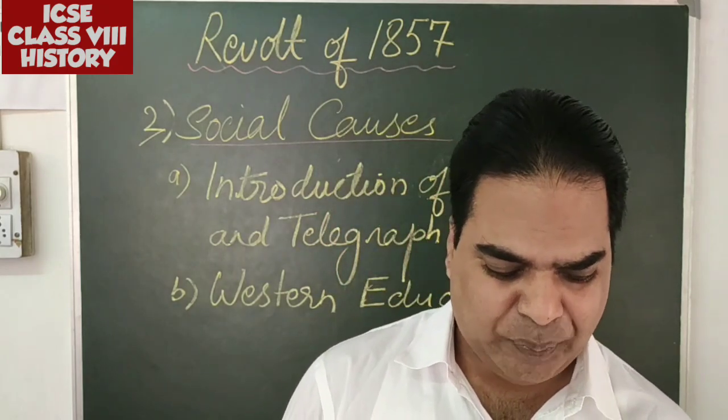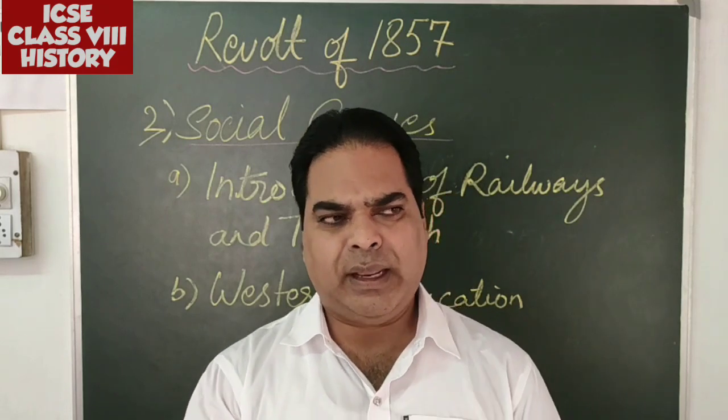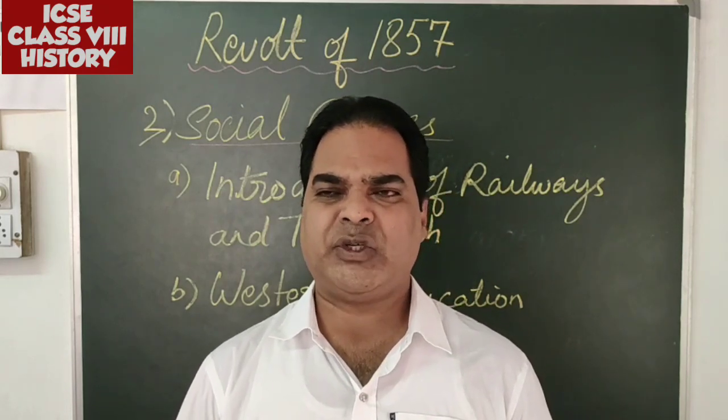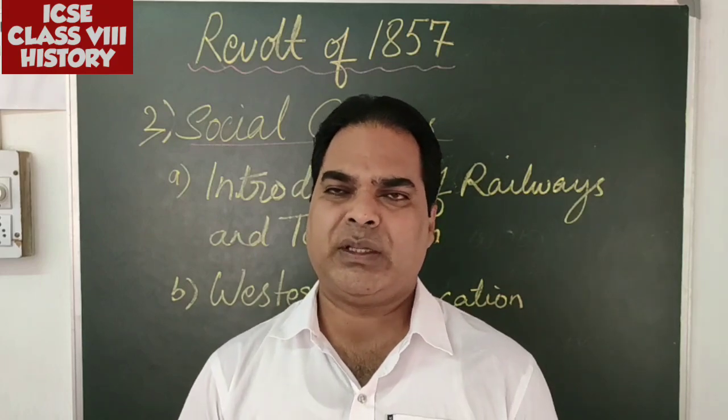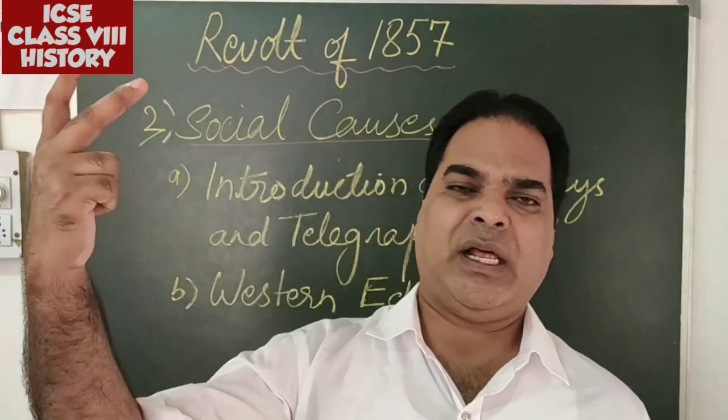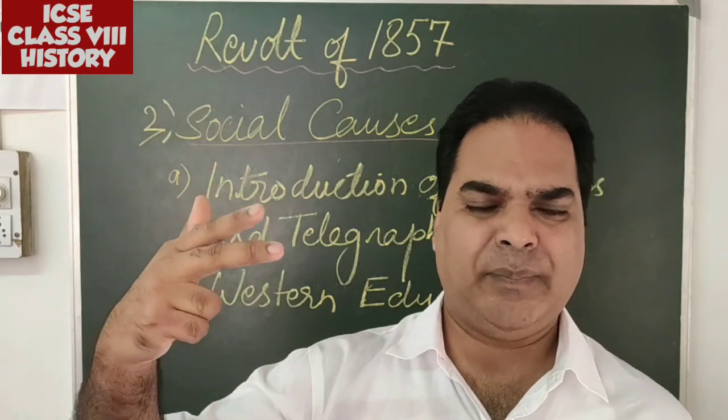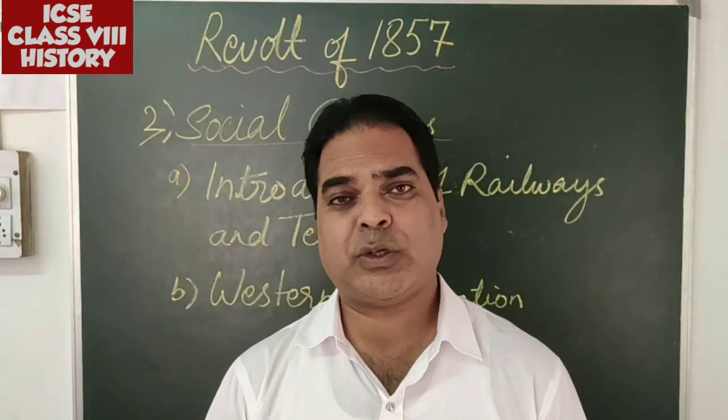So how is it so? Because in a railway, when you travel from one place to another, you travel in the same compartment where people belonging to high caste and lower caste can travel together.